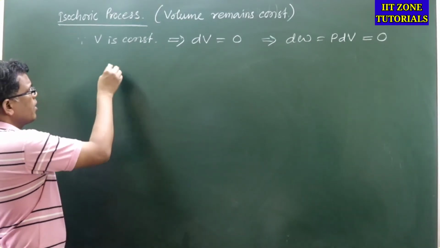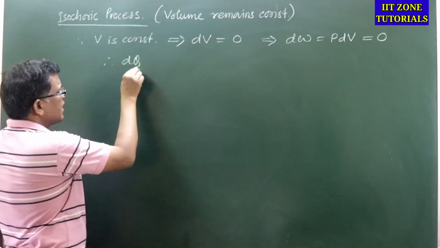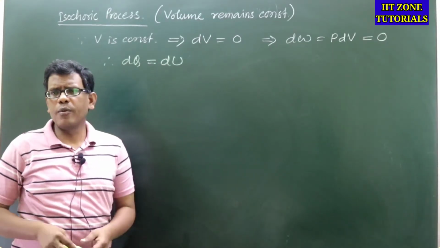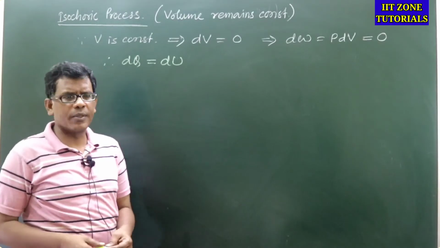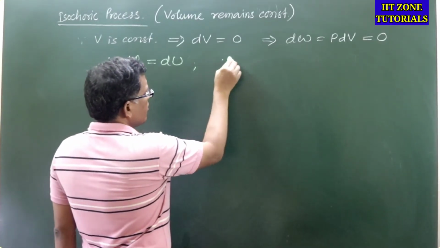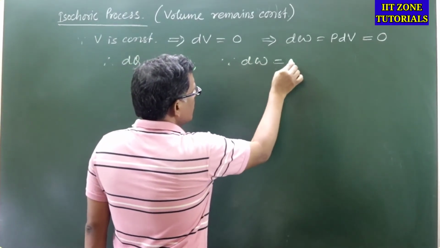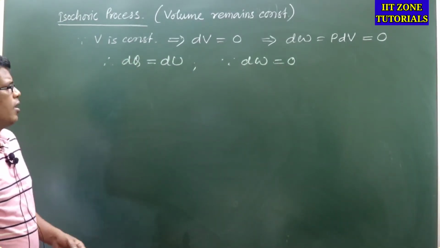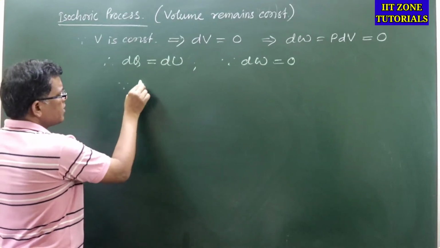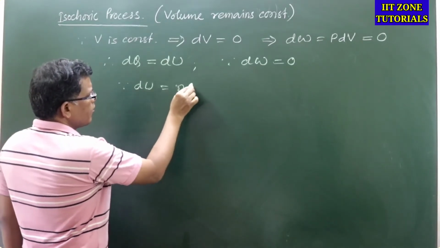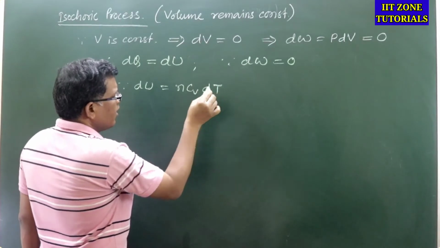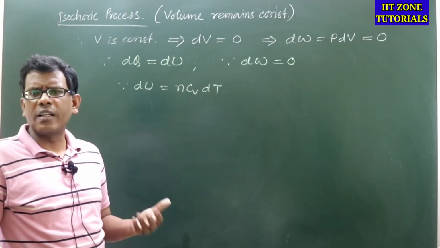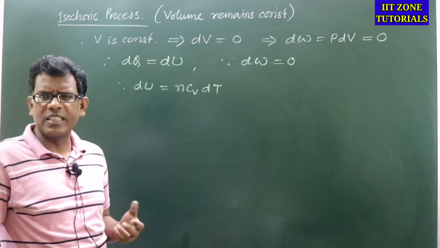When work done is 0, in such condition dq will be just equal to dU. dq will be equal to dU only, because there is no work done. We can write this since dW is 0. So in isochoric process, there will be no work done. So dU as per calculation will always be n CV dT, even whether the system is under constant volume or not, it should always be n CV dT.